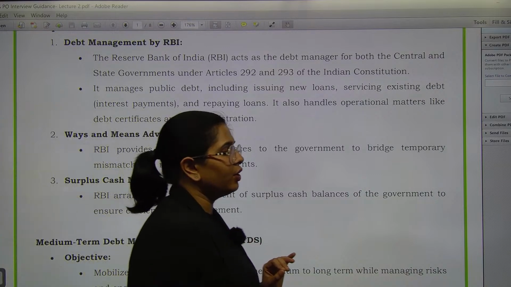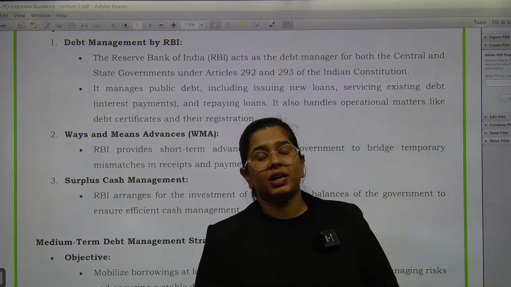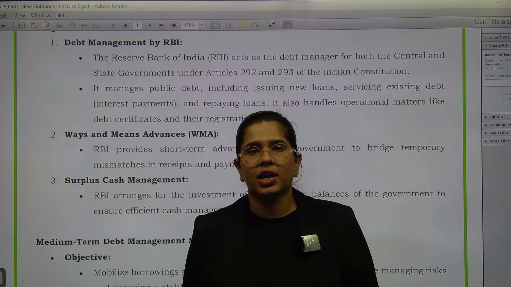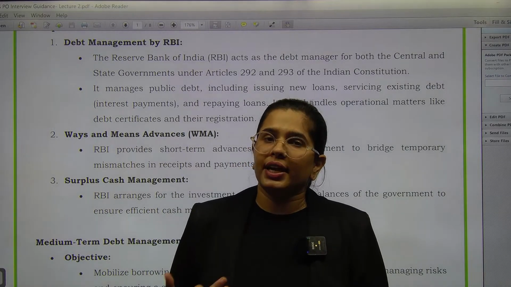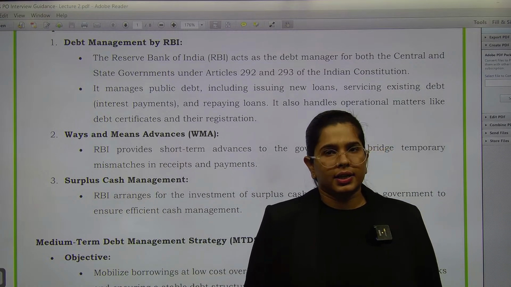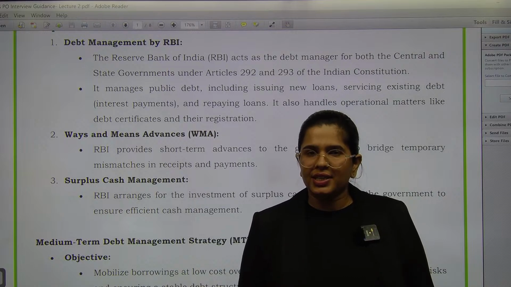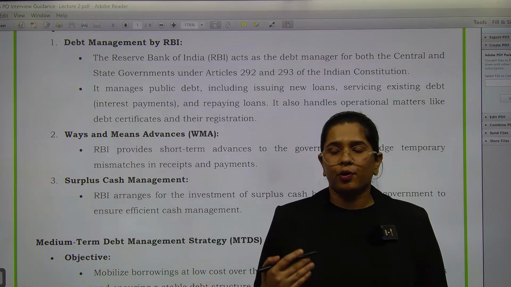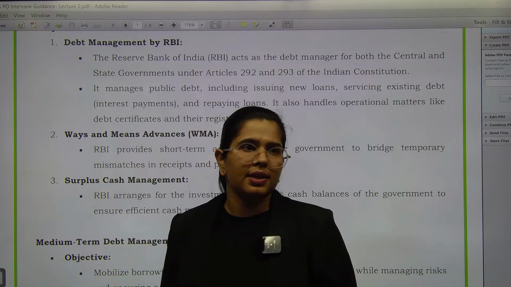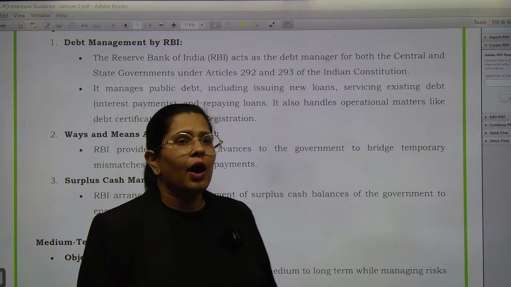Now the key word over here is, see, if there would be a long-term mismatch, that means if the government needs funding for a longer time period, what will you do? If you need funds for a longer time span, we are going to borrow. Okay, then you will have to borrow. But if this is a temporary mismatch, RBI provides them an overdraft kind of facility that is called as ways and means advances. We call it ways and means advances. Now one more thing is,